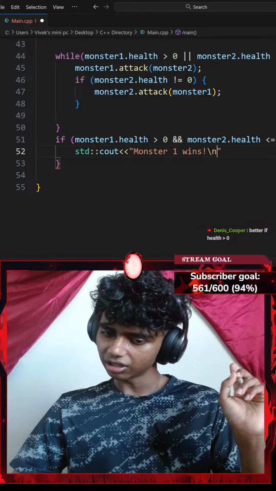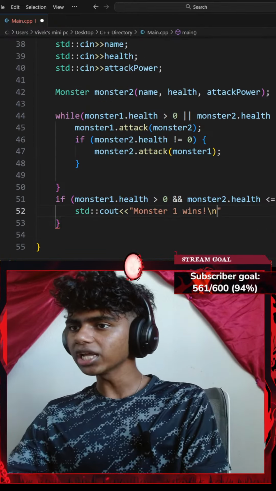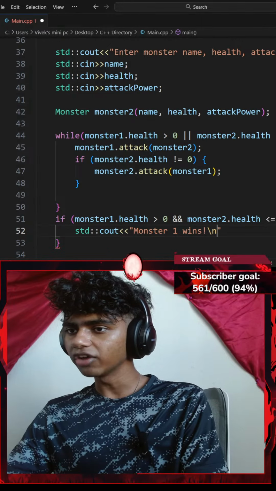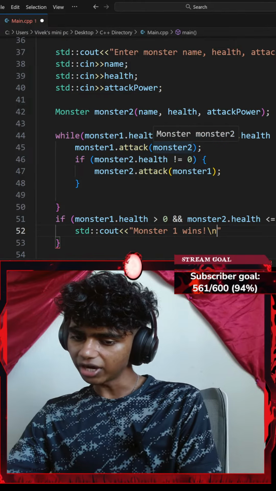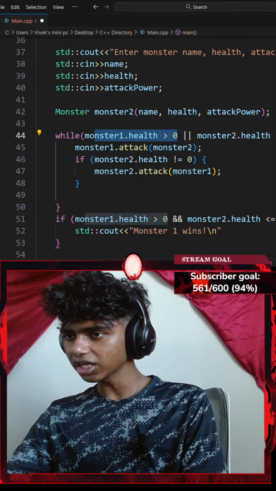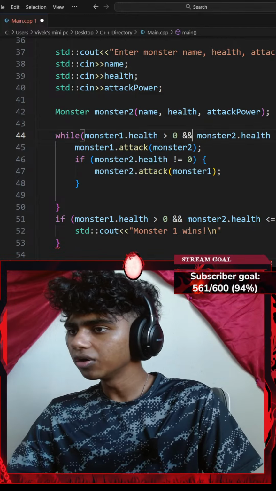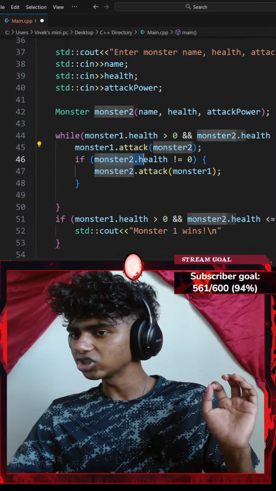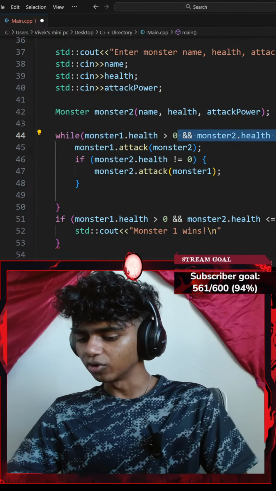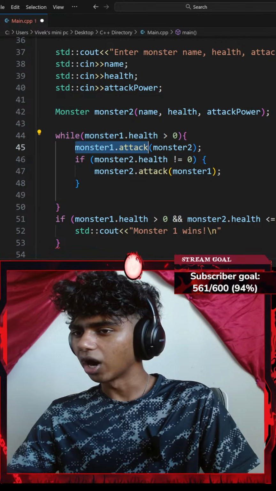Now check, is he win? Okay, not less than 0. Wait, not less than 0? If monster 1 dot health, okay, better if health is greater than 0. Honestly, I feel like I added greater than 0. So if my monster 1 dot health is greater than 0, okay, and my monster 2 dot health is greater than 0, then my monster 1 attacks my monster 2. Next up, if my monster 2, maybe I remove that. There we go. Okay, if my monster 1 dot health is greater than 0, the while loop runs.